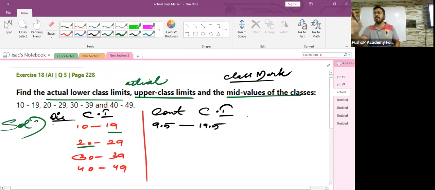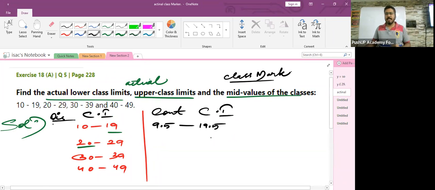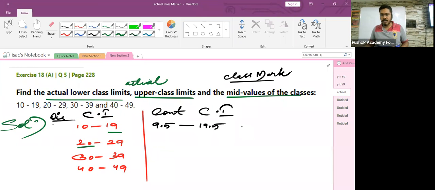Easy? Followed it? You have to add the adjustment factor to the upper limit, right? Exactly. Sir, do we have to write 10 minus 0.5, or can we write directly 9.5? Directly. I am teaching you the concept, so I am writing it. You can do it in your mind. It's easy calculation. Now for the second, third, and fourth, I'm not going to write it. I'm just going to do it in my mind.